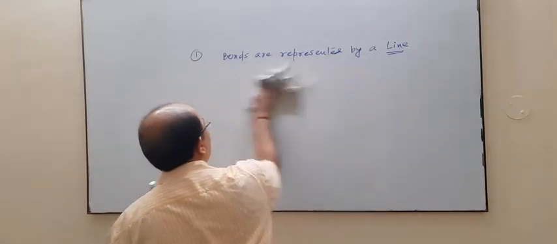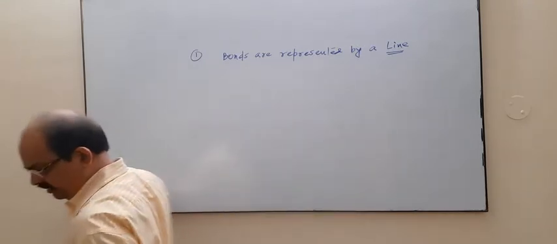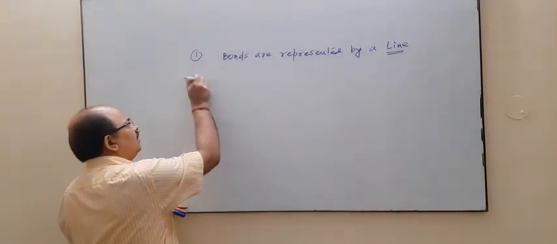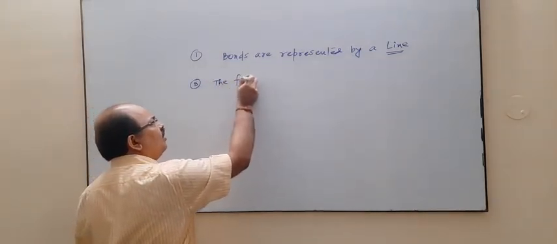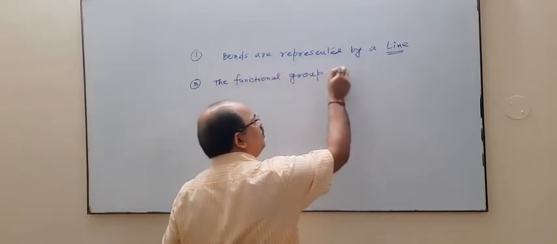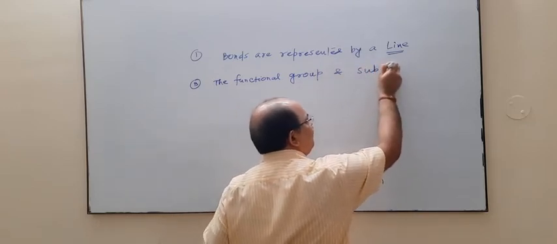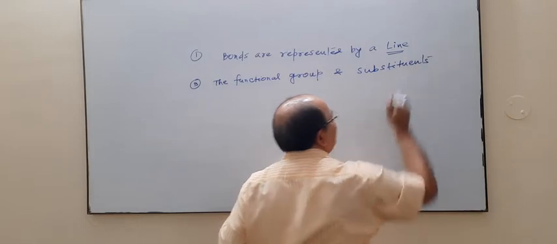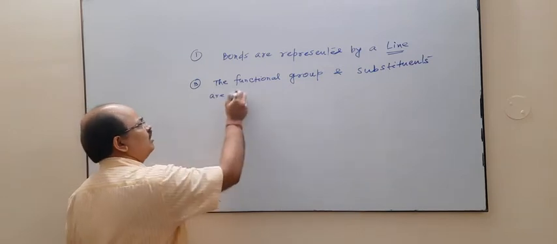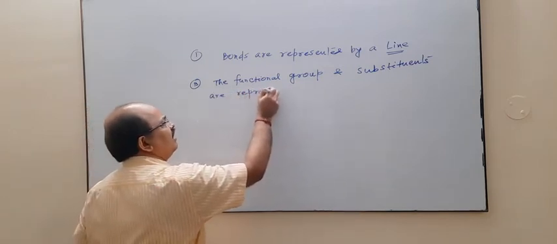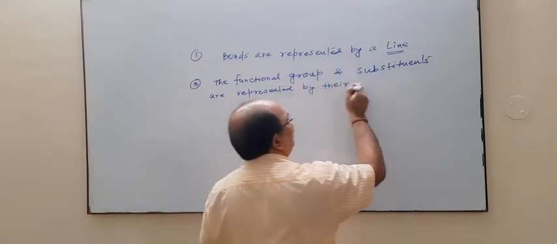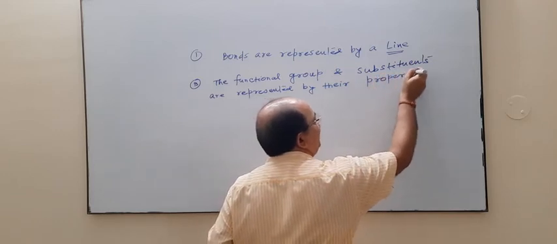The third point is the functional group and substituents, or you can say side chain. The functional group and substituents are represented by their proper symbol.